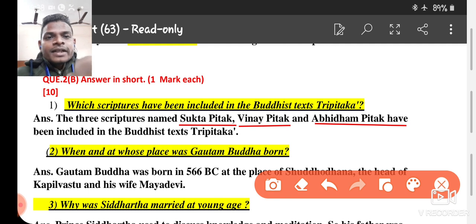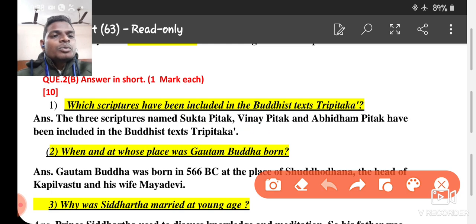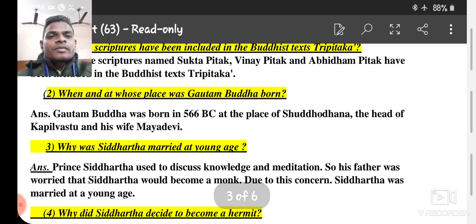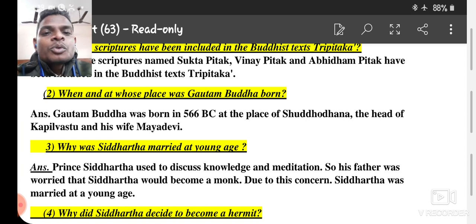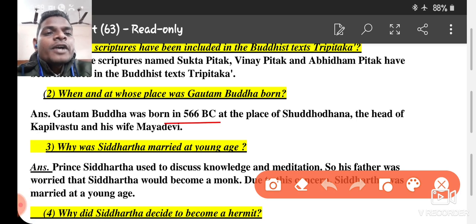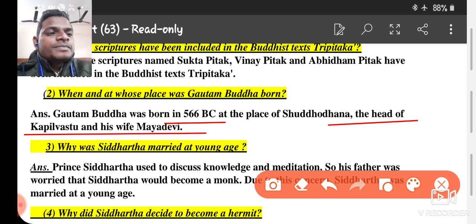Okay, it is included in the Buddhist text. Next question, question number 2. When and at whose place was Gautam Buddha born? So, Gautam Buddha was born in 566 BC at the place of Shuddhodana, the head of Kapilvastu, and his wife Maya Devi.